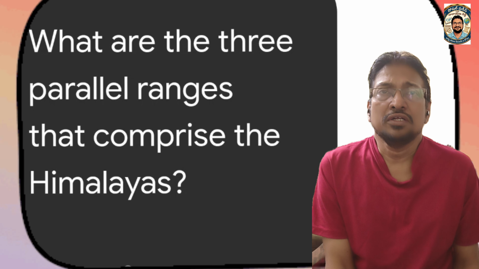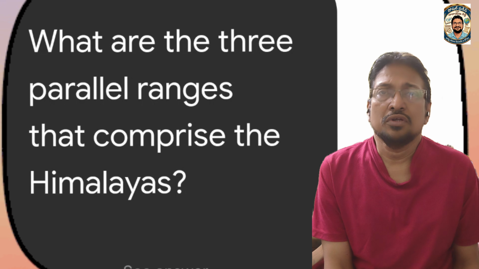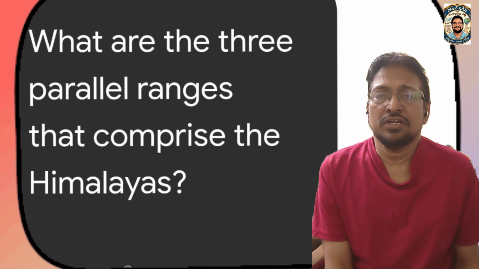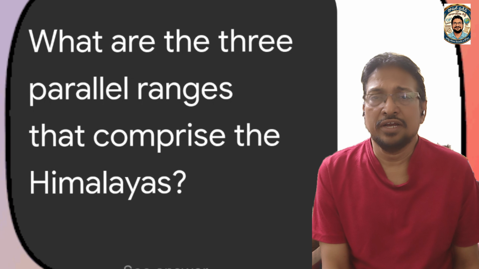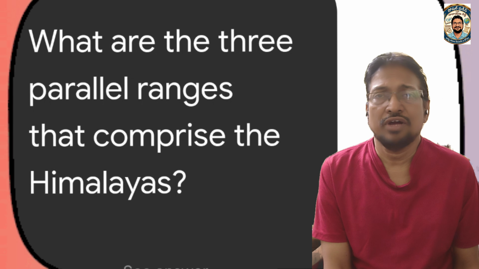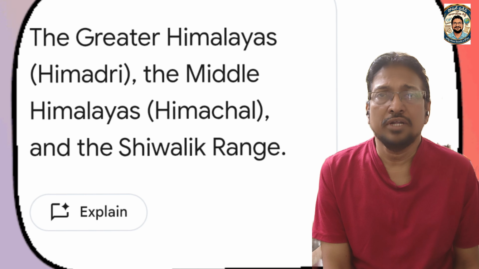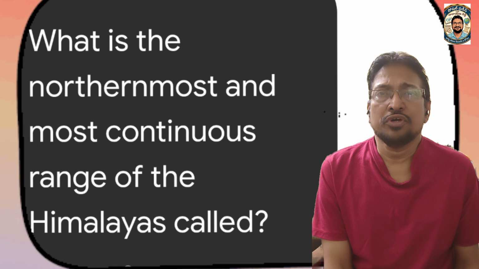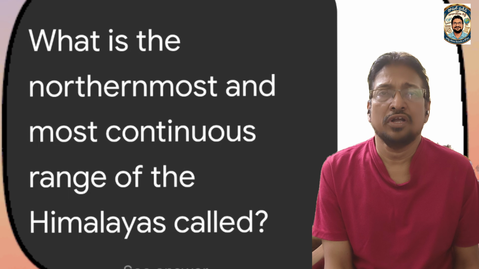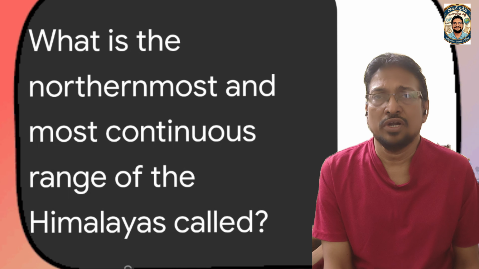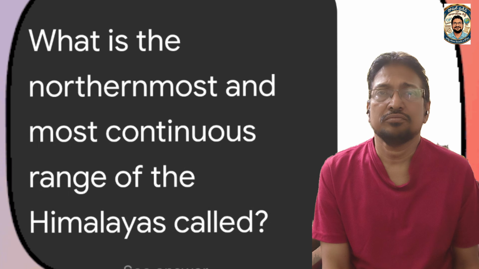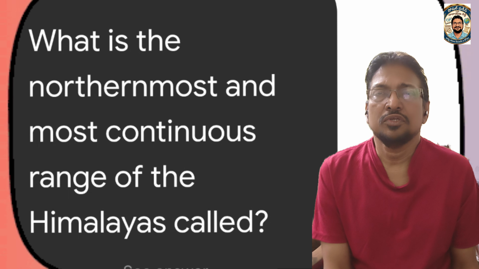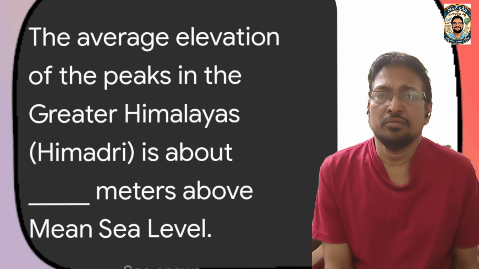What are the 3 parallel ranges that comprise the Himalayas? There are 3 parallel ranges. They are Himadri, Himachal, Shivalika, also called the greater, middle, and outer. What is the northernmost and most continuous range of the Himalayas called? That is Himadri, also called the Greater Himalayas.